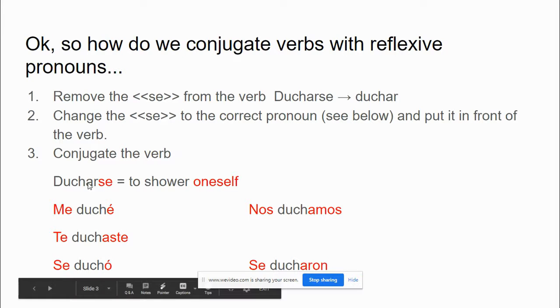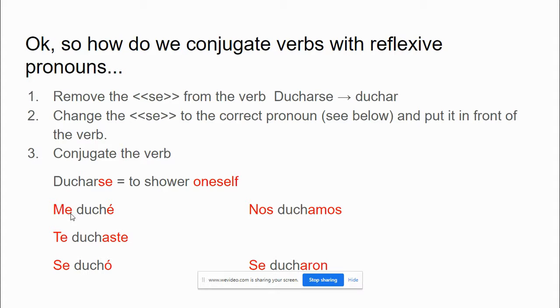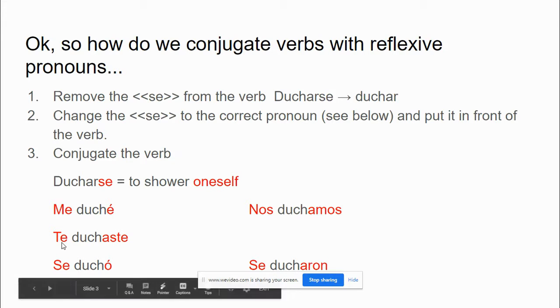So what we see is we take off the se, we put it in front of the verb, and we change se to me in the yo form because that's I shower myself. Yo me duché. So we change the pronoun, put it in front, and we conjugate the verb as well. You showered yourself. Te duchaste. This te means yourself. So this is you showered yourself.